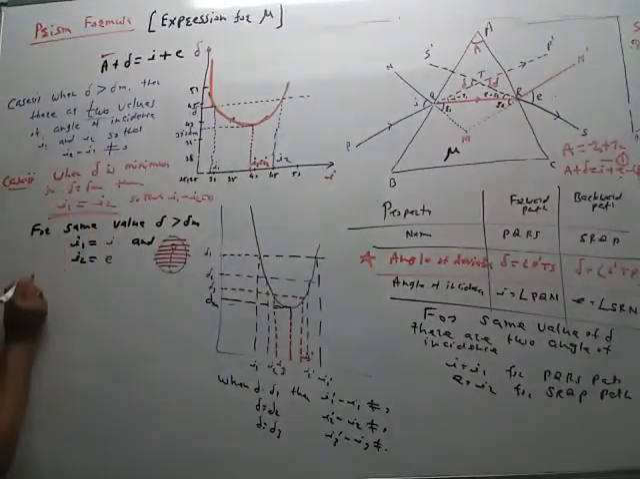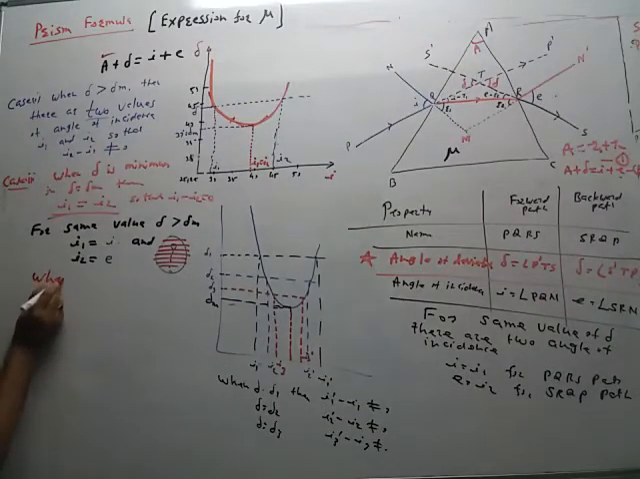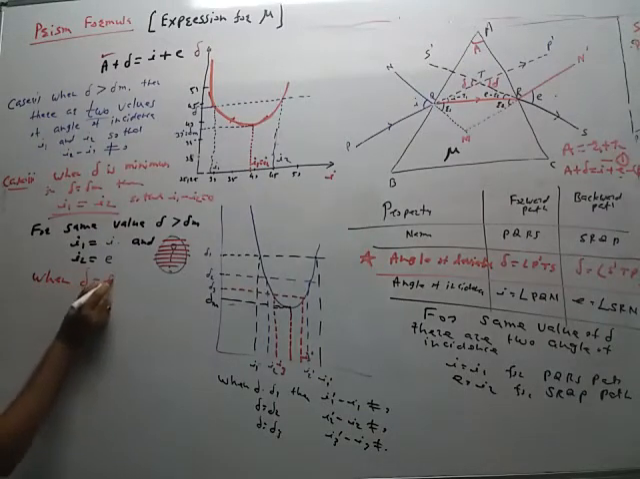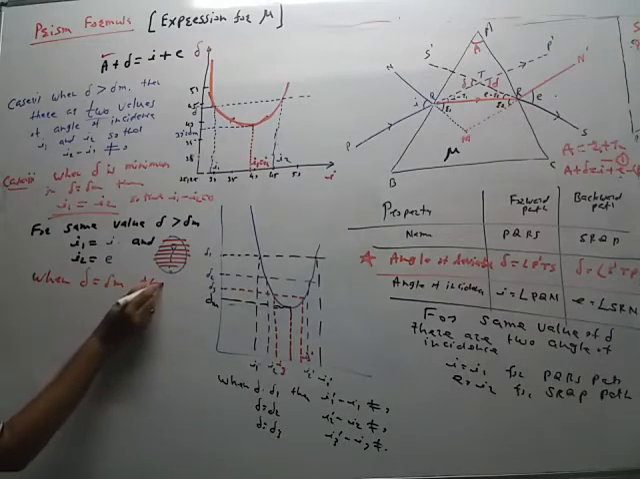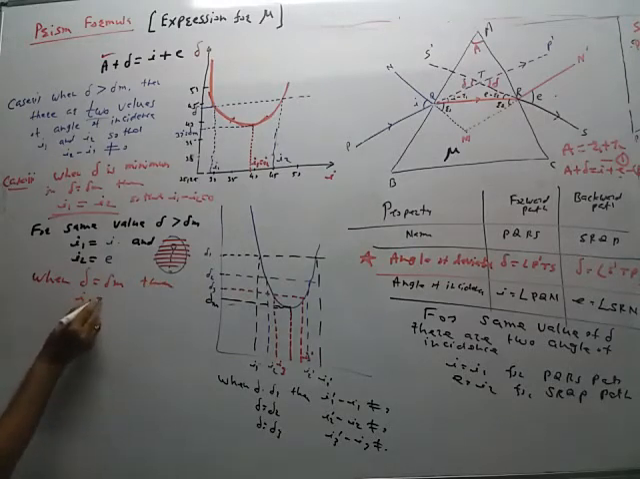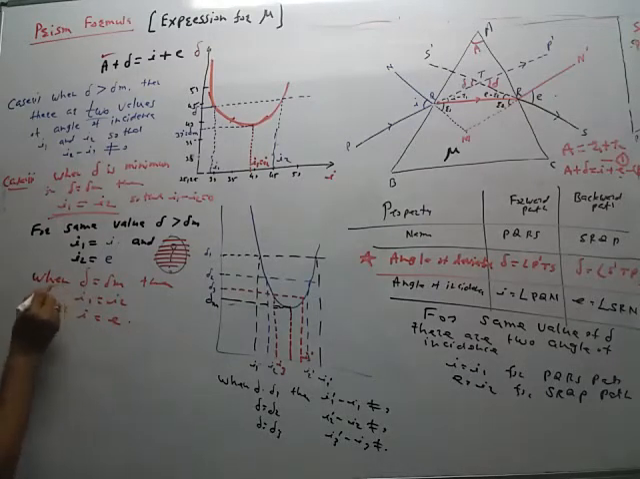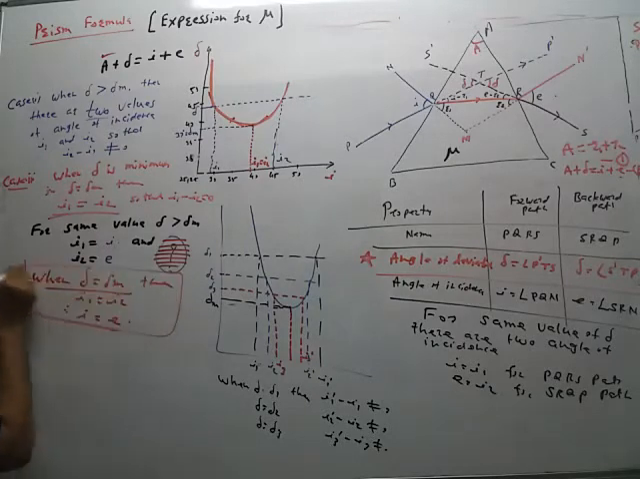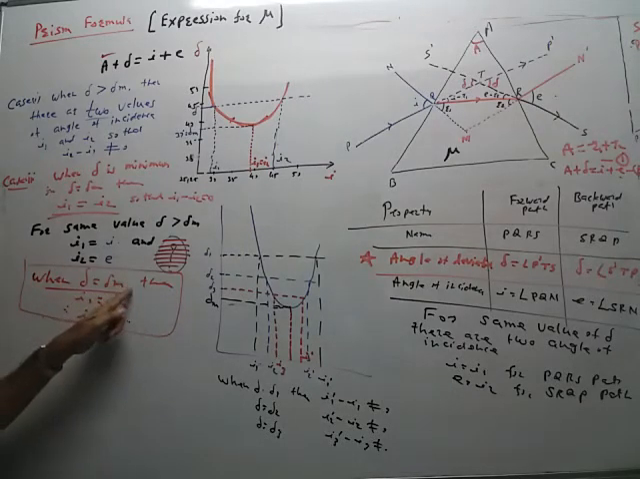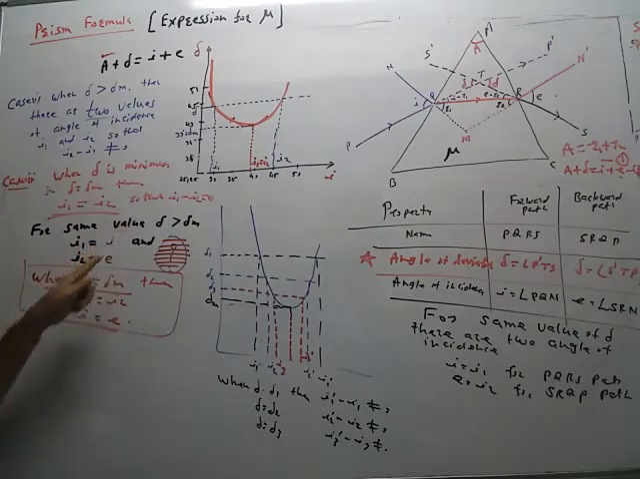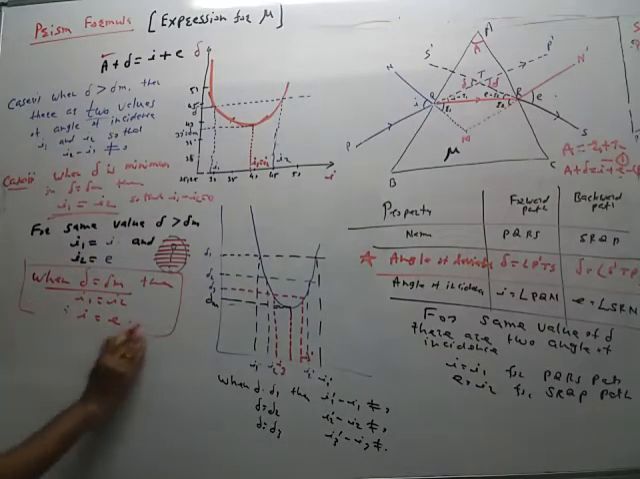So when delta is equal to delta M, then I1 is equal to I2. Therefore, I is equal to E. So this property is important. When delta is equal to delta M, there is only one value of angle of incidence. I1, I2 become equal. What other properties can we add here?